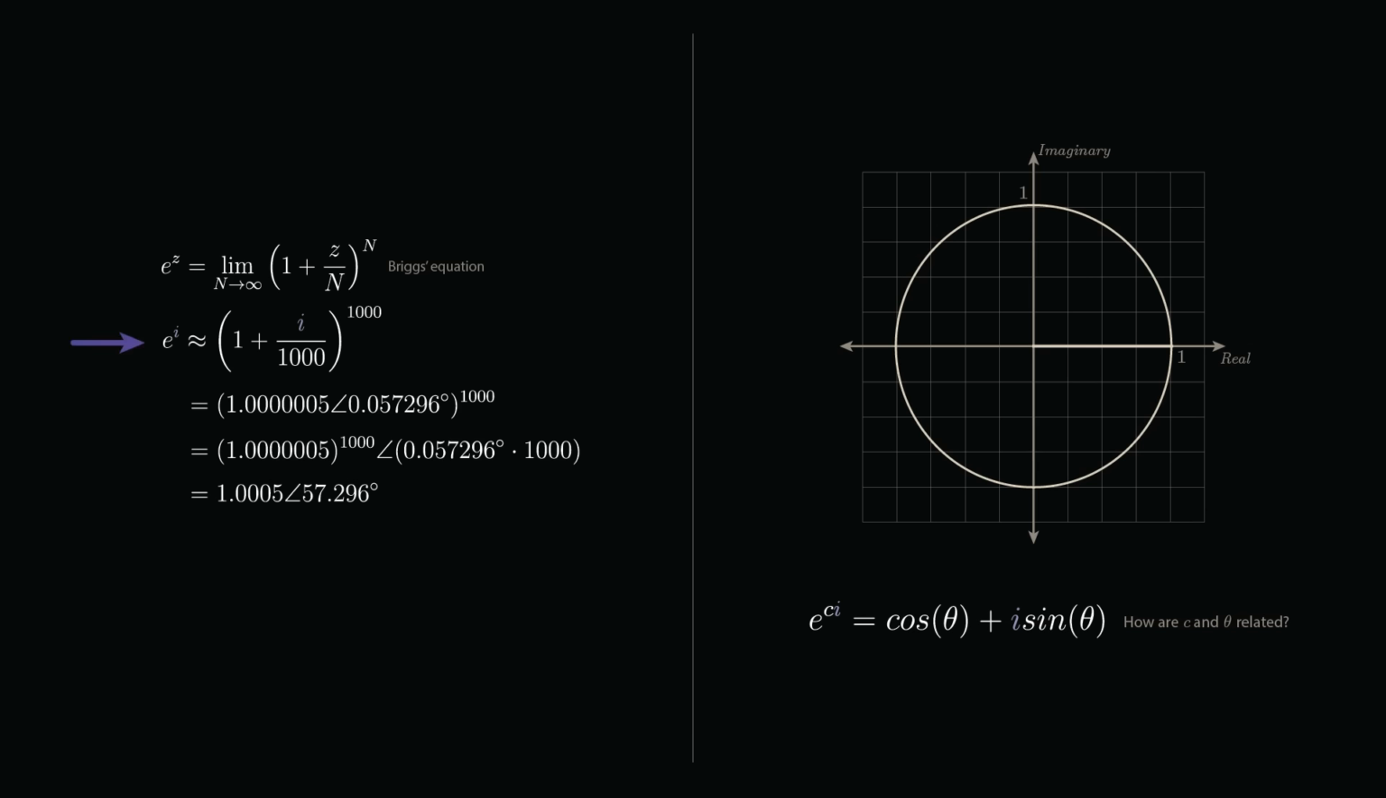When we plugged i into Briggs' equation, effectively using a c value of 1, and used an n value of 1,000, our result was a complex number with a magnitude of 1.0005 and an angle of 57.296 degrees. This angle should be equivalent to the theta value in our cosine plus i sine theta equation, when c equals 1. So when c equals 1, theta equals about 57.296 degrees.